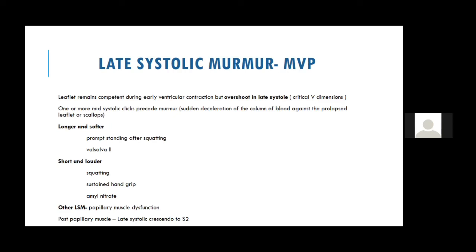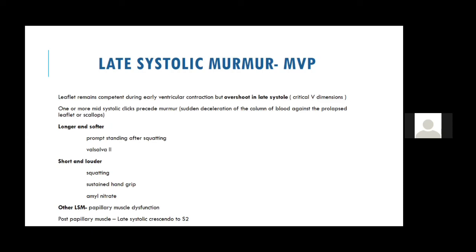So anything which decreases the cavity size, like Valsalva or standing, causes early prolapse. Early prolapse causes an earlier click. That is why the murmur becomes longer and increases in intensity. It is similar to HCM.